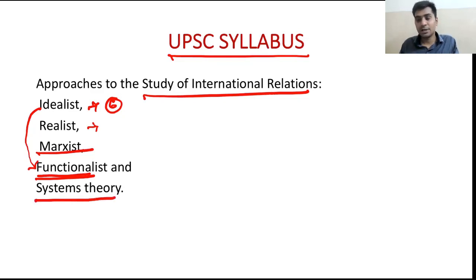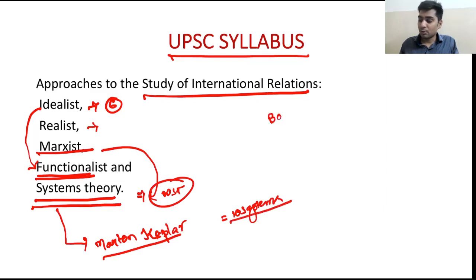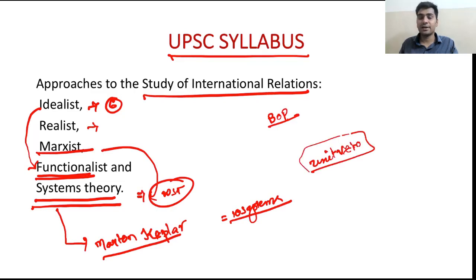Systems theory: here there is a certain clarification that I wanted to give. Systems theory is one approach which can be considered as the world systems approach of Marxism. The second approach is by Morton Kaplan, who has classified international relations into 10 systems, ranging from the balance of power model to the unit veto system. Almost the entire classification of international systems was done by Kaplan.